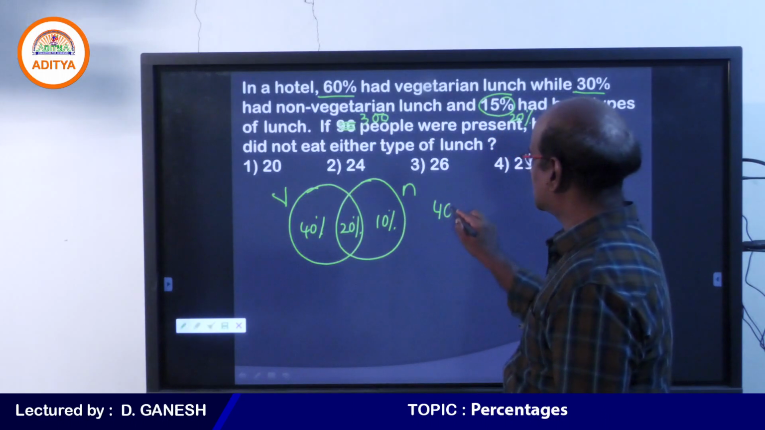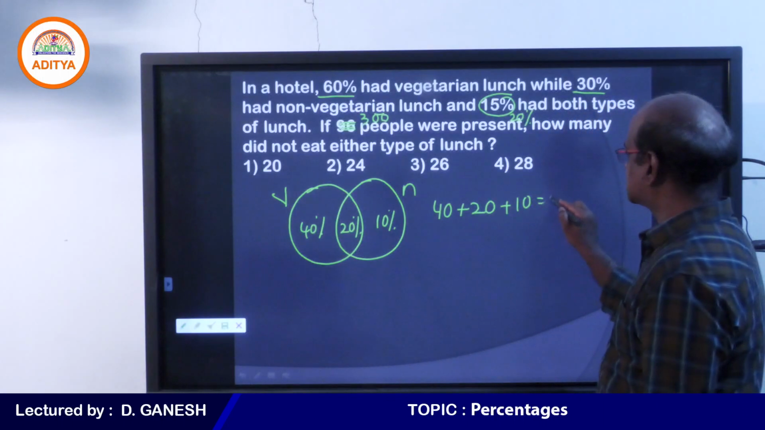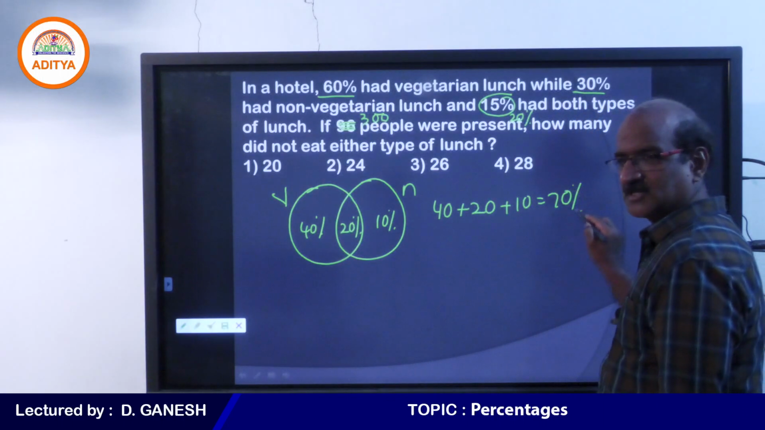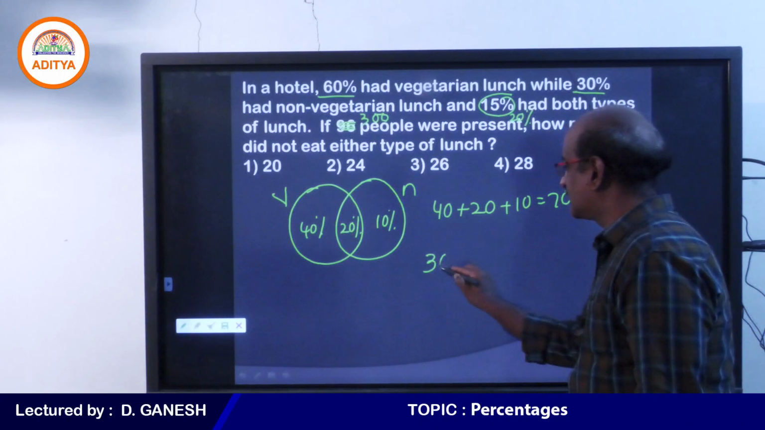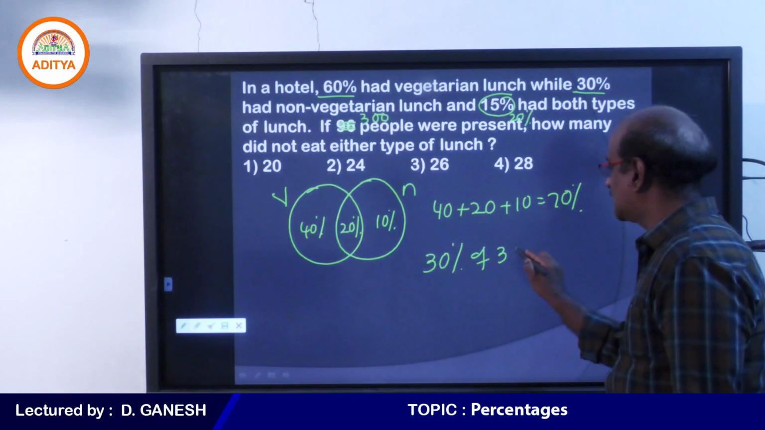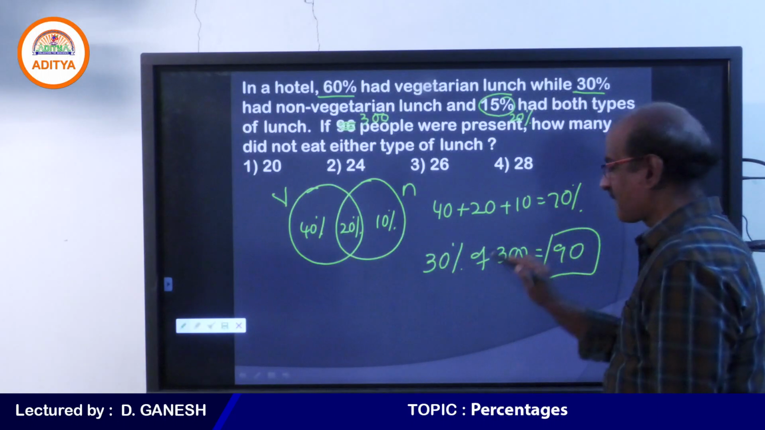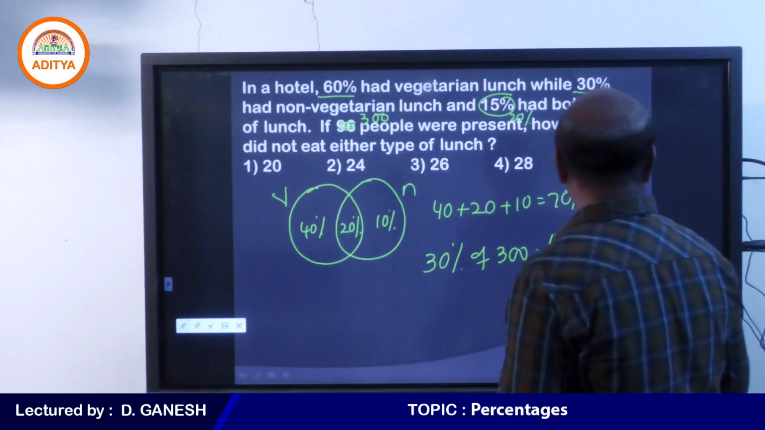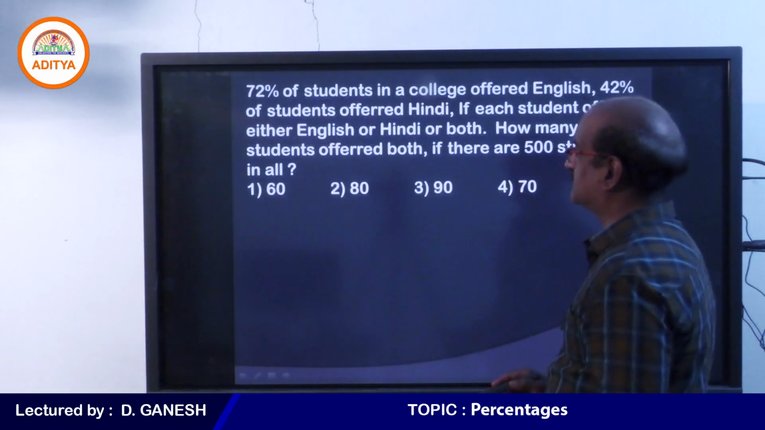So we can see that 40 plus 20 plus 10, 70% of the population have taken either of the lunches, which means 30% of the population did not take anything. So we have to calculate 30% of 300, which is 90. So probably this question will help you to get it perfect. So look at this question. Here we go.